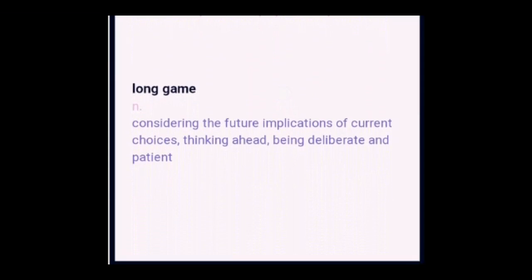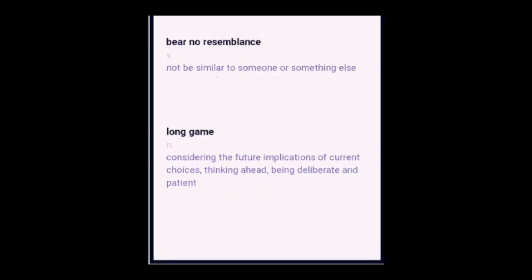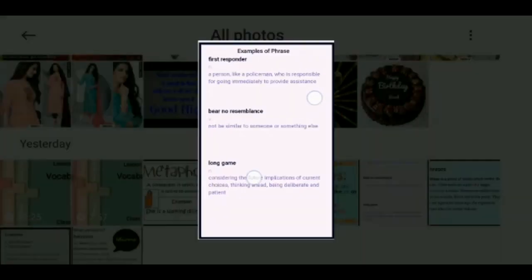Then long game. This part of speech is noun. Considering the future implications of current choices, thinking ahead, being deliberate and patient. Long game means having patience and working for future, foreseeing your future and then working according to that.